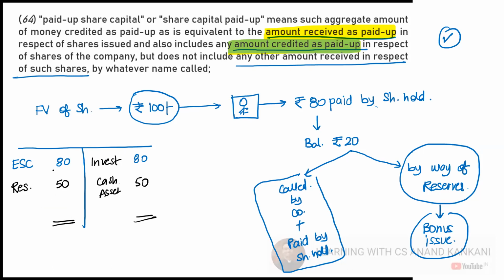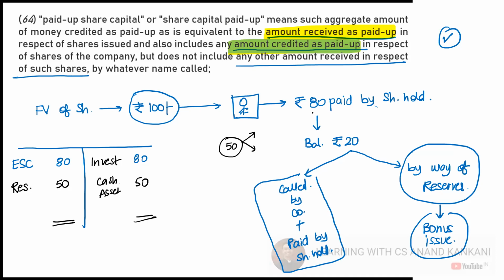Now the company tells this shareholder that this 50 rupees I want to give you as dividend. So you can take this 50 rupees as dividend, or you can ensure that 50 rupees remains with the company. Okay. And we further give you more returns. This 50 rupees is not the company's. This 50 rupees still belongs to you as a shareholder. So you will get more profits in future. The shareholder agrees to this, and says don't give me dividend, keep this 50 rupees with you.